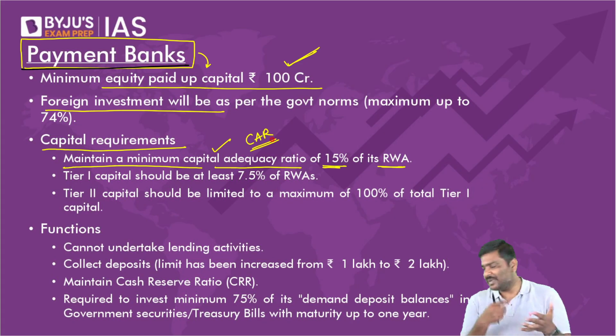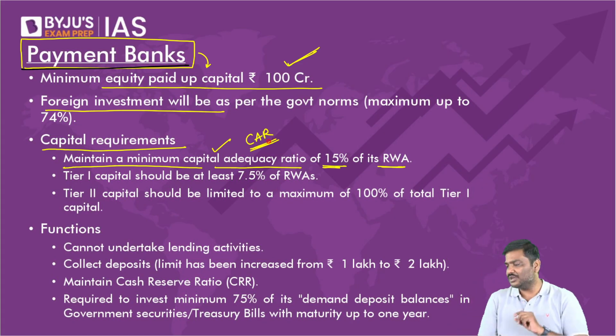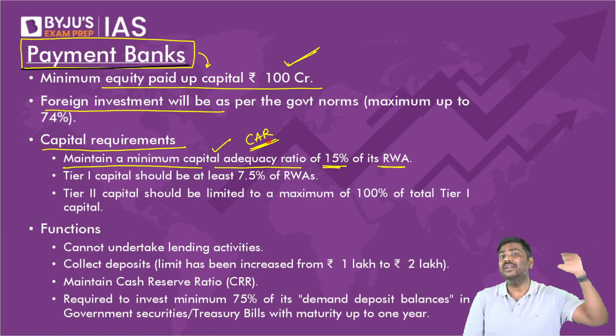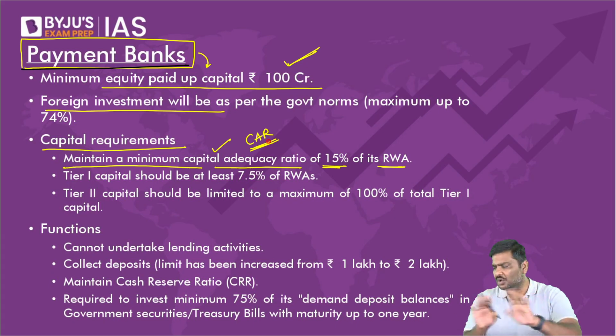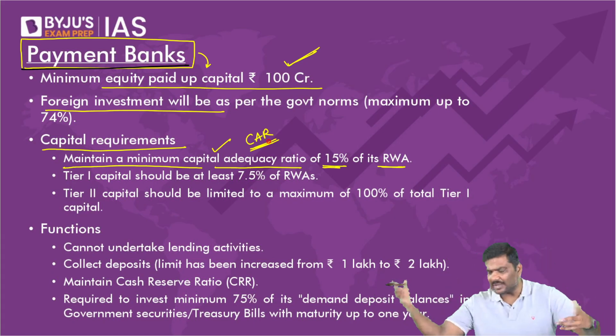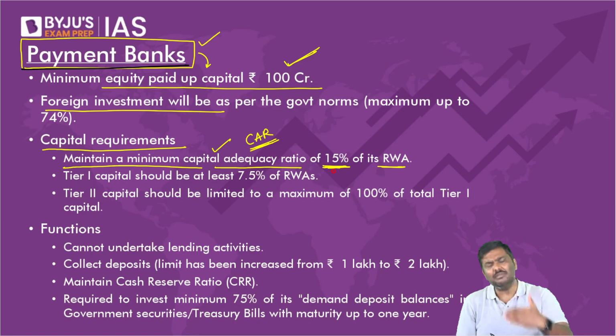Last week we discussed Basel guidelines, and I asked whether all banks should have the same capital adequacy ratio. Your answer was correct: no, it should be different for different banks. For payment banks, it is a minimum of 15% of RWA.